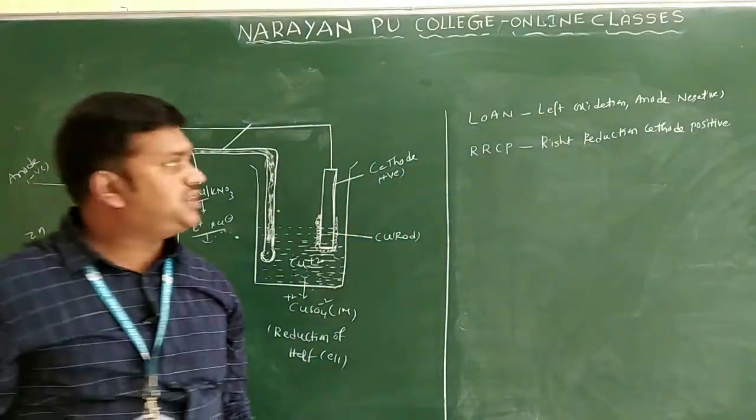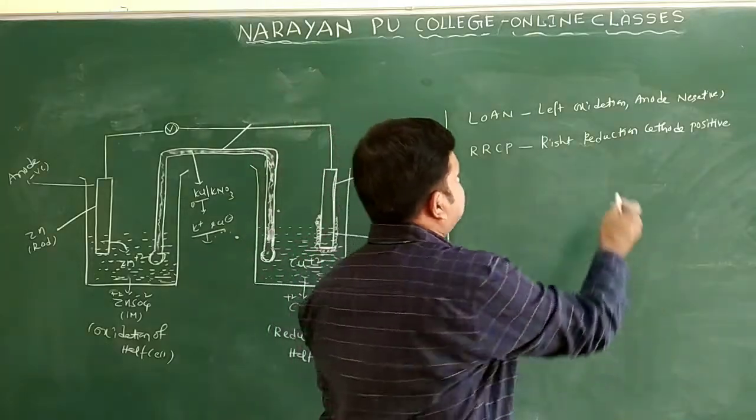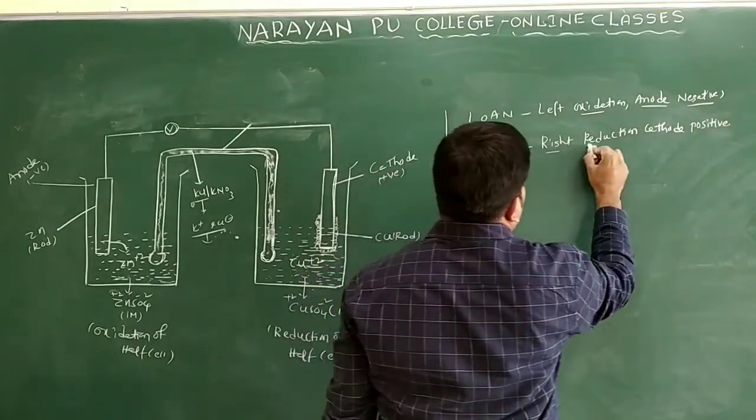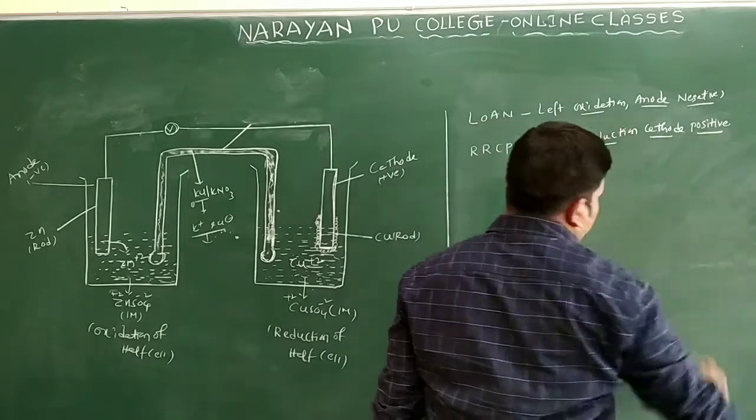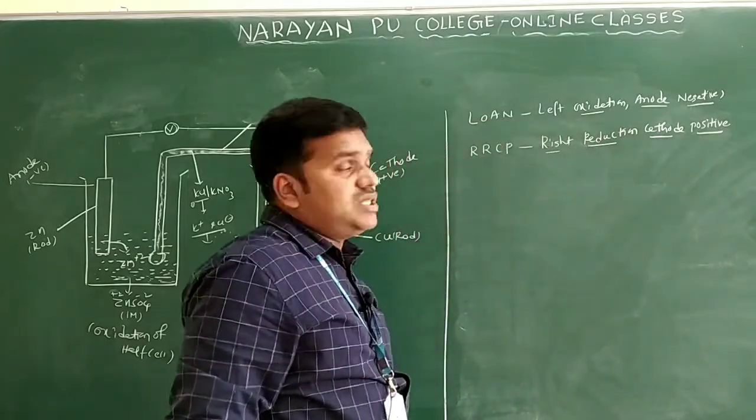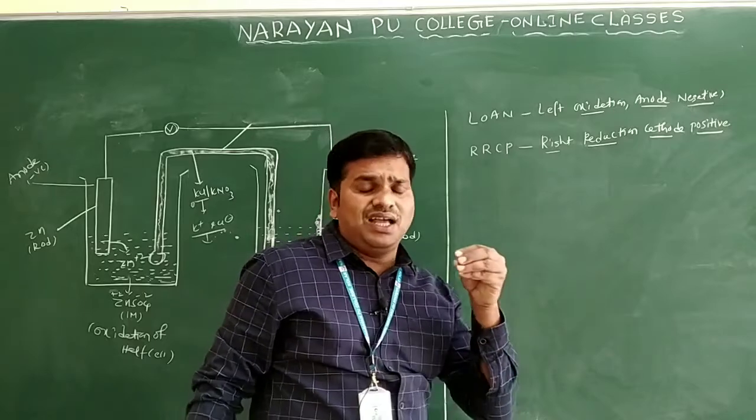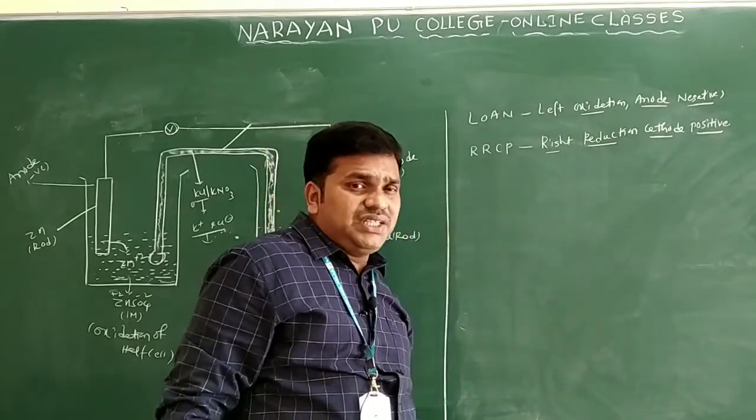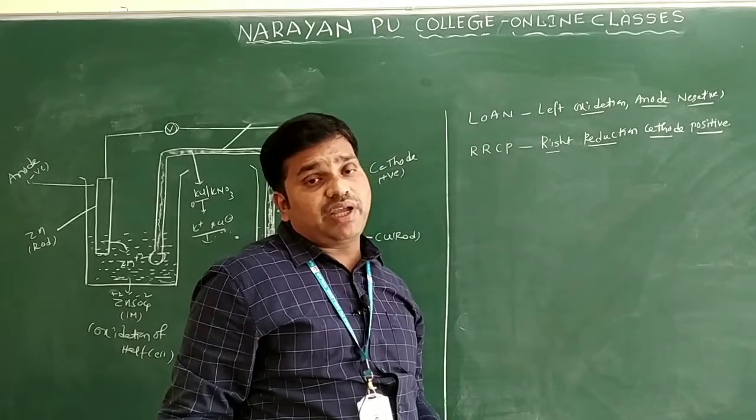So on the left, oxidation takes place. Oxidation at the anode. Anode is a negative terminal only. On the right, reduction. Reduction at the cathode. Cathode is a positive terminal only. So this is the way we can identify oxidation and reduction in an electrochemical cell only.